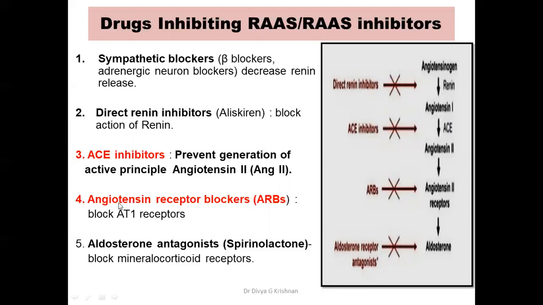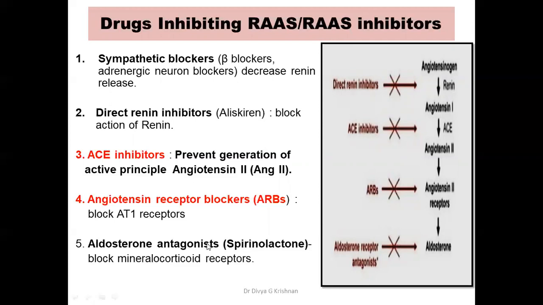Then we have the next class of drugs called the angiotensin receptor blockers. I told you angiotensin acts through the AT1 receptors. Now these drugs will block those receptors, so the angiotensin 2 will not be able to exert its actions like vasoconstriction and salt and water retention.